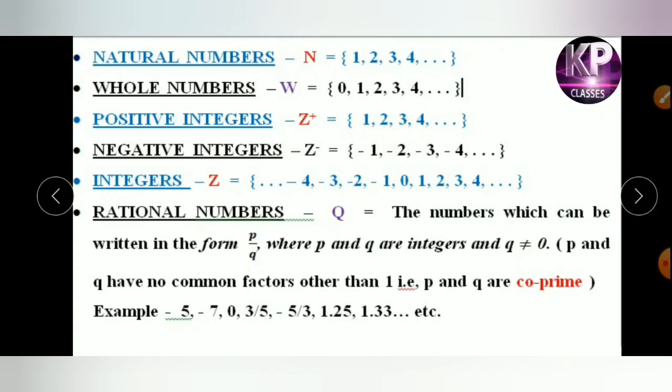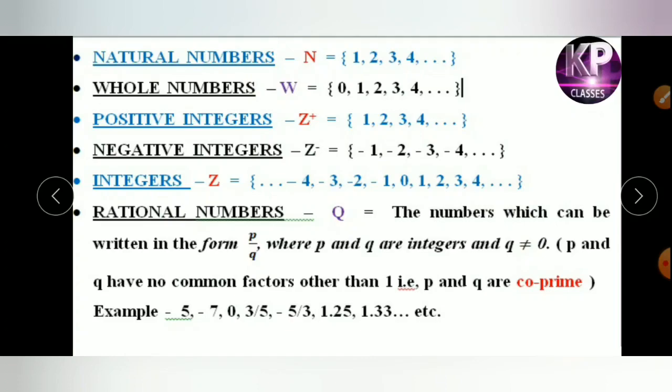Integers are denoted as Z, and it is a set of positive numbers, negative numbers and 0. In the number line system, 0 is in the middle, negative numbers are towards the left and positive numbers are towards the right.